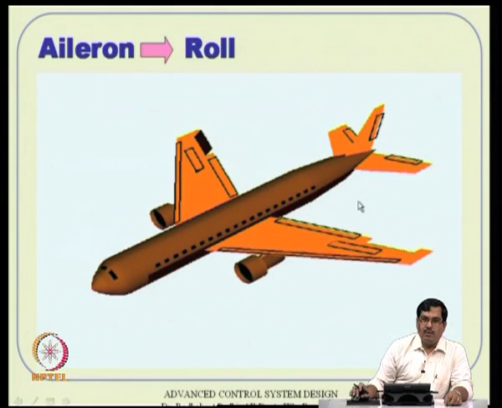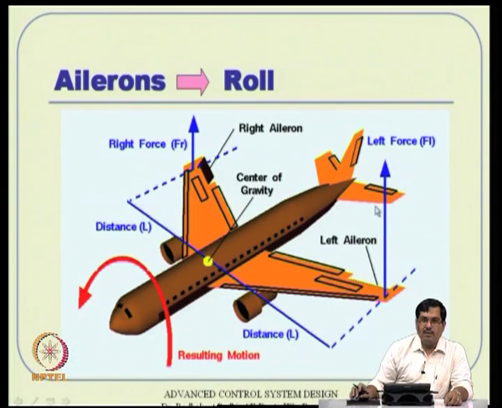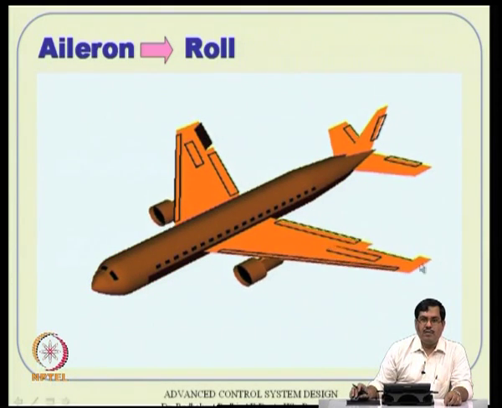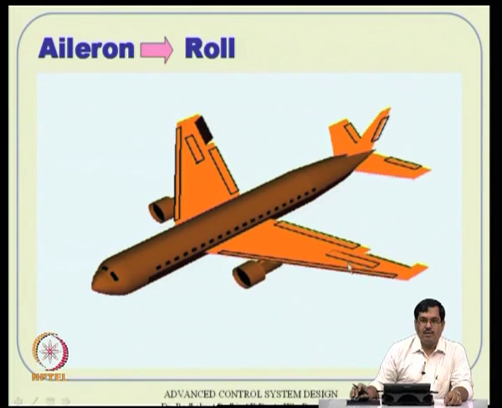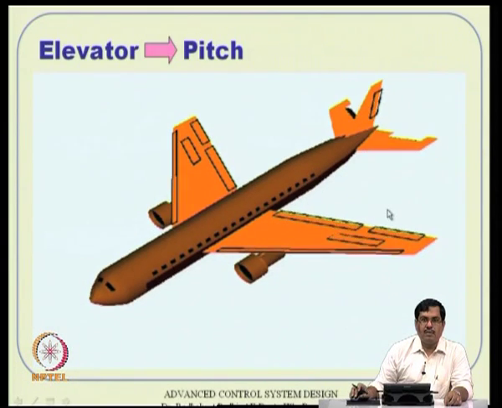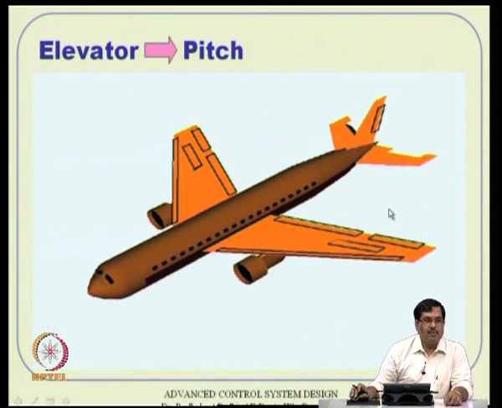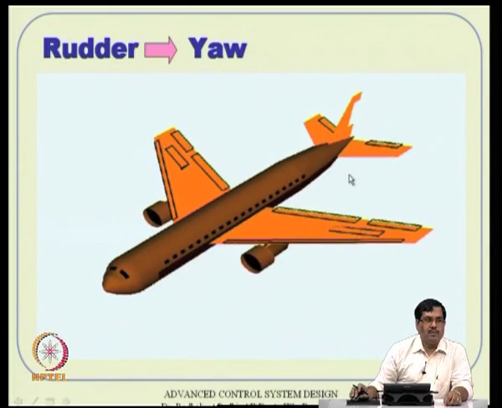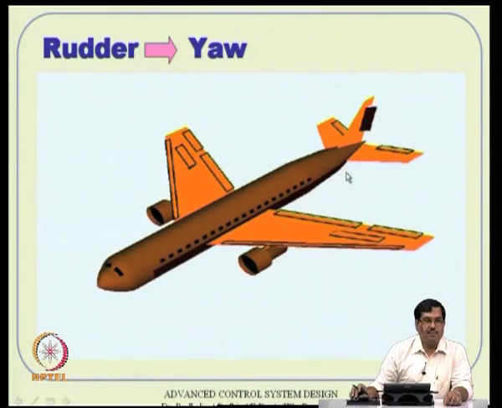Alright, so all these things we just saw, let us see them one more time. Let us say this is the aileron for rolling control, that is what will happen. Remember, these dark, solid ones are getting deflected, that is the ailerons, and this is the elevator. So, these are the ones which are used. And this is the rudder, which will deflect left and right, that is what will happen. This is called yawing motion.